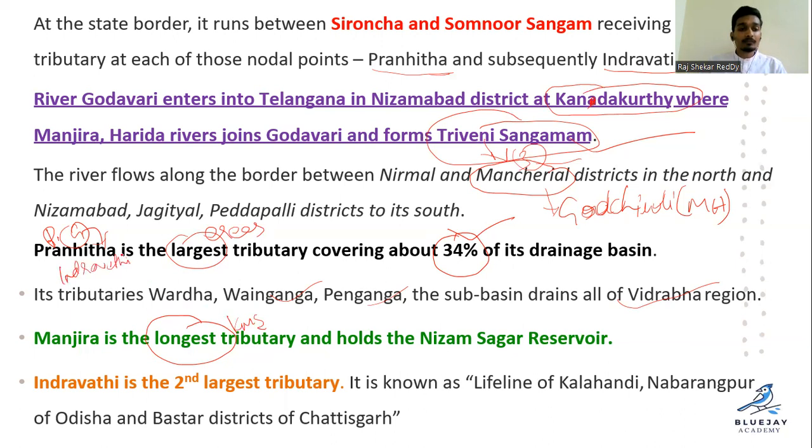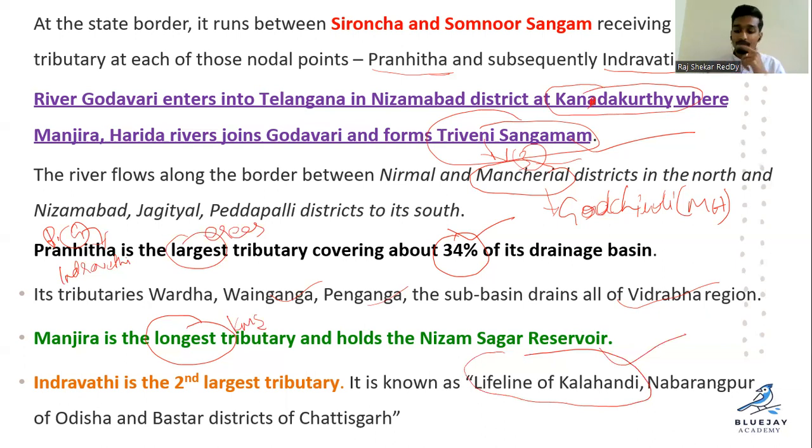Indravati is the second largest tributary, and it is the lifeline of the Kalahandi region of Odisha and the Bastar district of Chhattisgarh. You heard about the Kalahandi region during your schooling or college times, on the news, how it is one of the poorest regions, where most of the region has fallen into poverty and is still struggling below the poverty line, right?